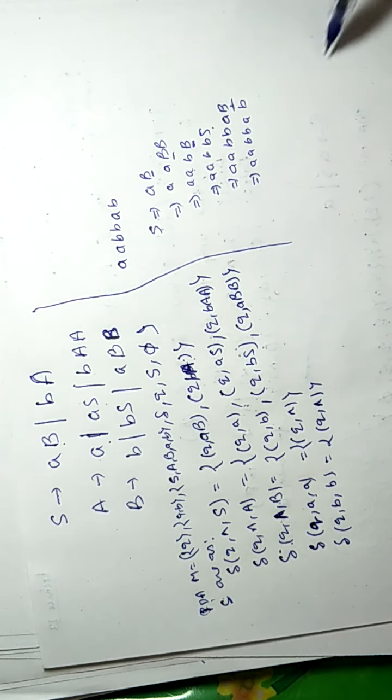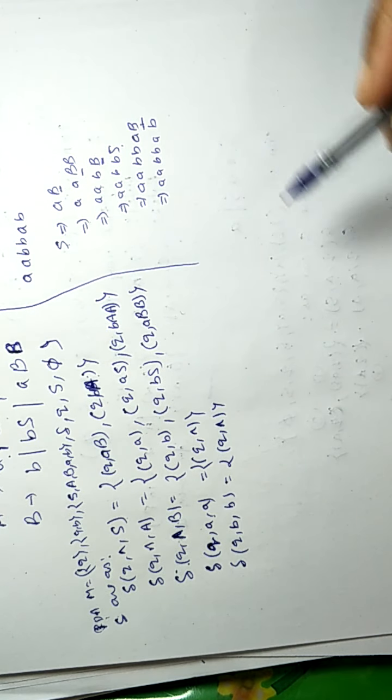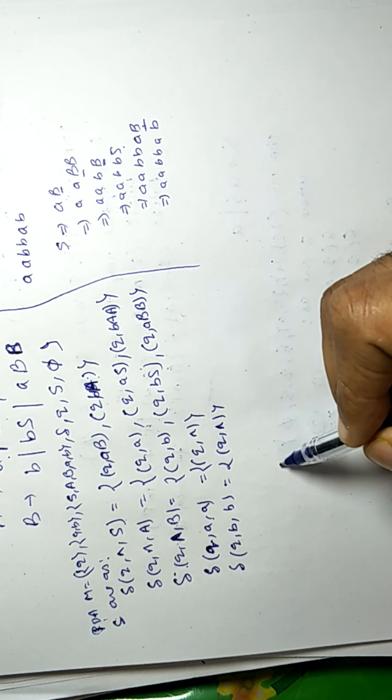So we can derive it in this way. We have to apply the same procedure while we are deriving it using the PDA.